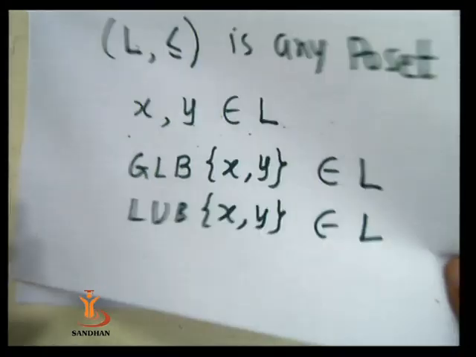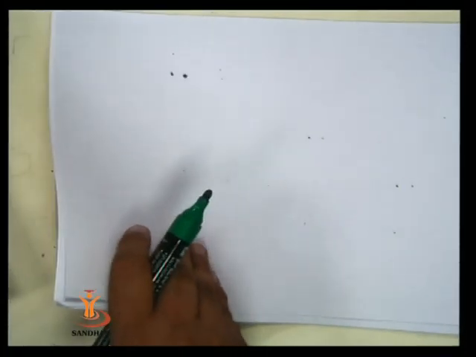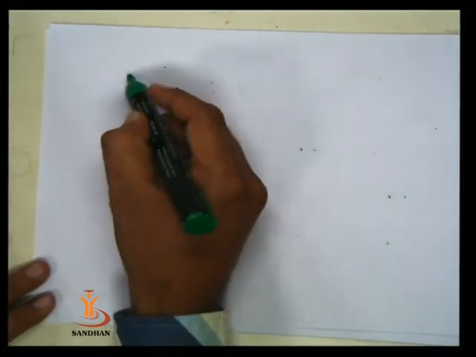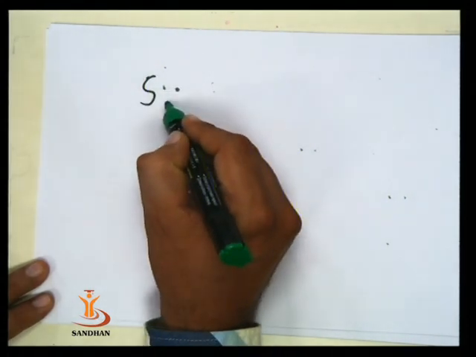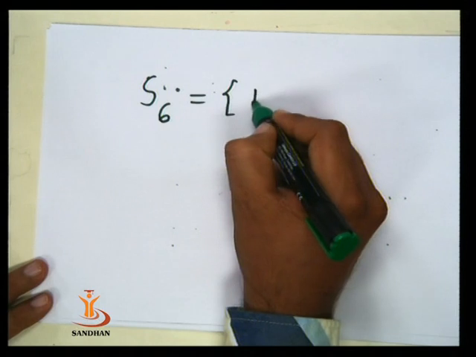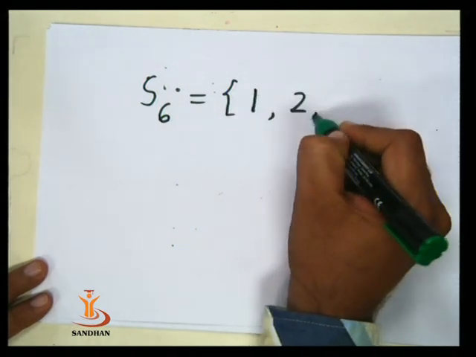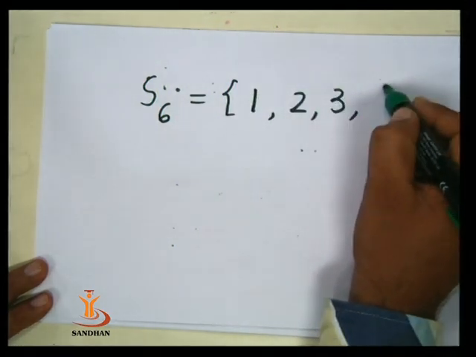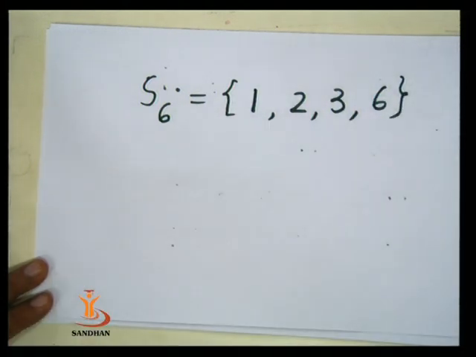We can see these things through some certain examples. We are going to consider one simple example, that is S6, the set of all the factors of 6. These are 1, 2, 3 and 6. These 4 elements are there in S6.